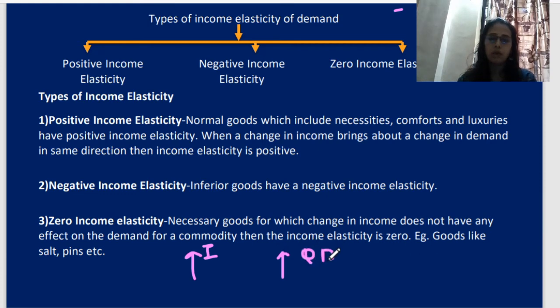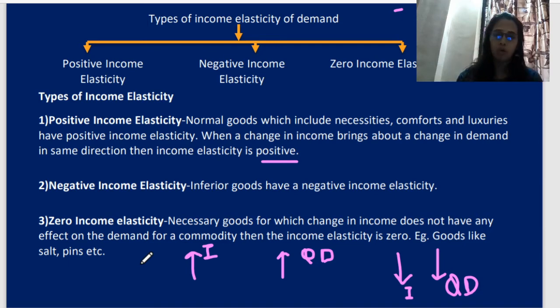Do you see the direction of arrows? They are moving in the same direction. At the same time, if my income has reduced, then my quantity demanded will also reduce. Can you see? The direction is same. That's why it is called positive. So we are reacting. Remember this, we are reacting to income. If my income is increasing, I am purchasing more. If my income has reduced, I will purchase less.